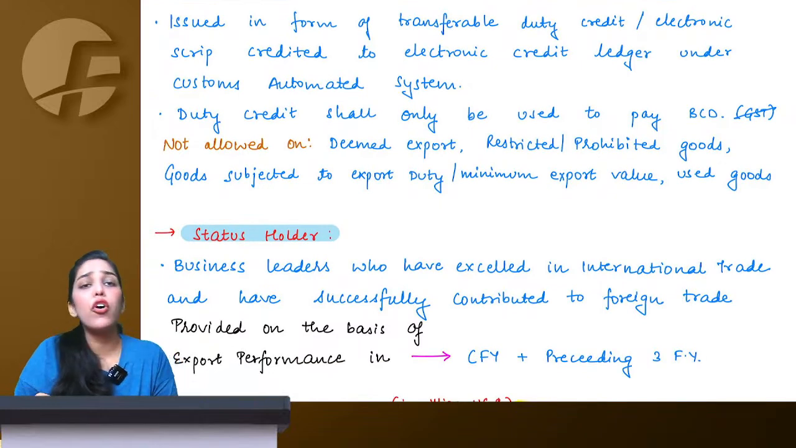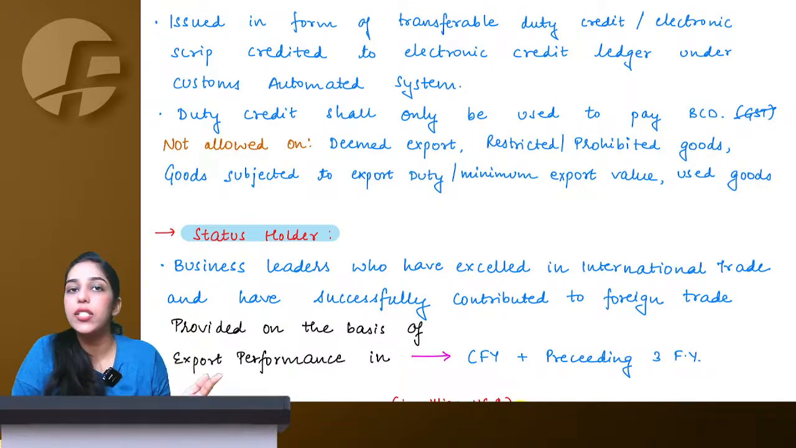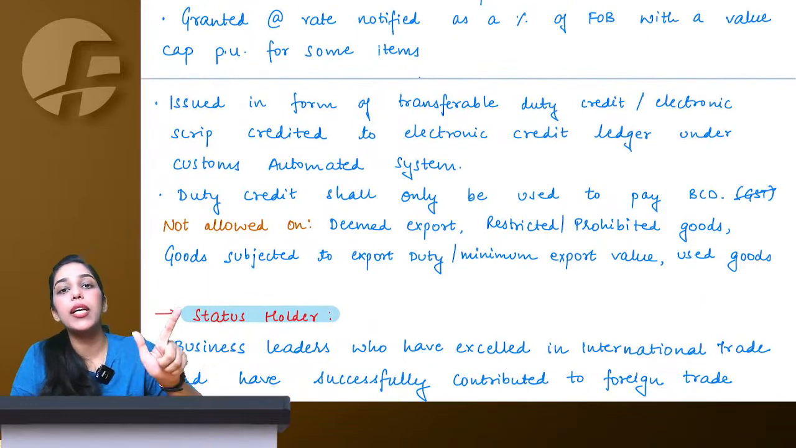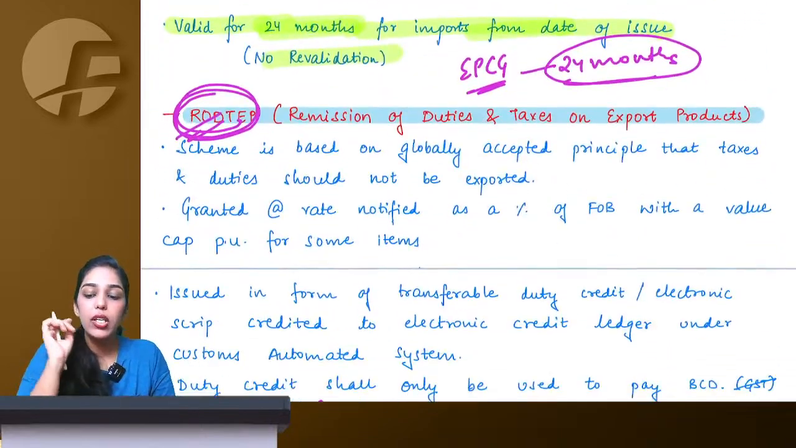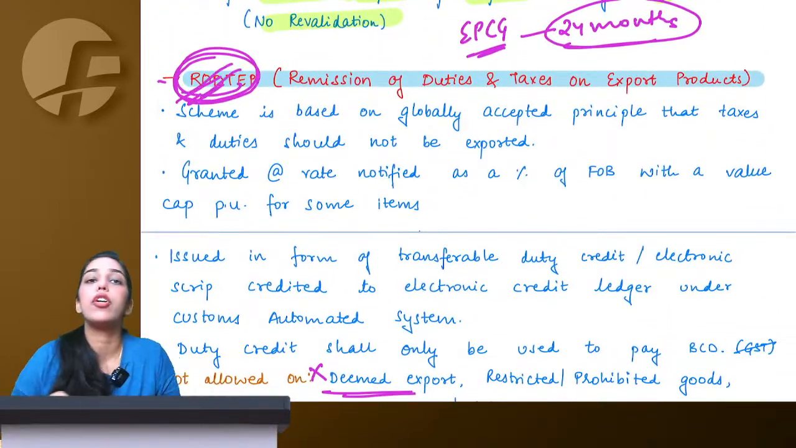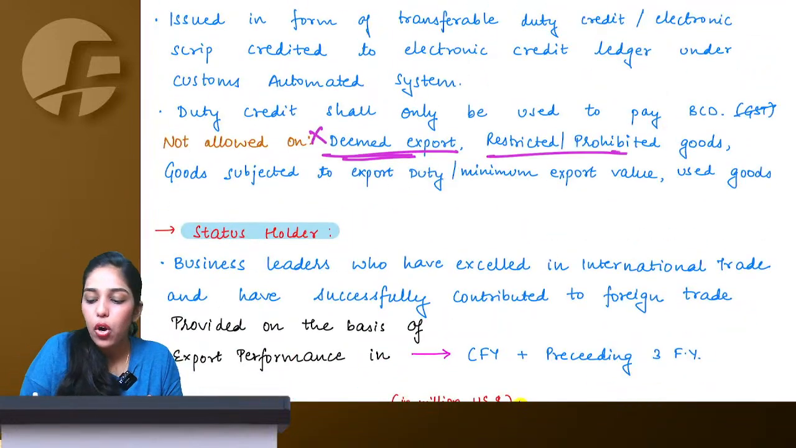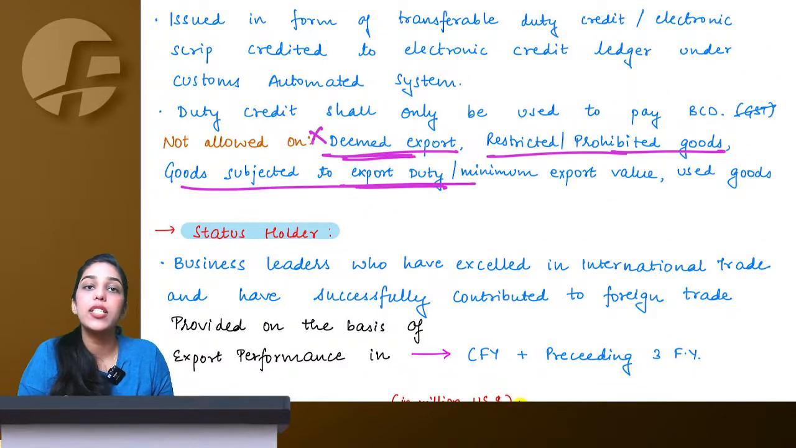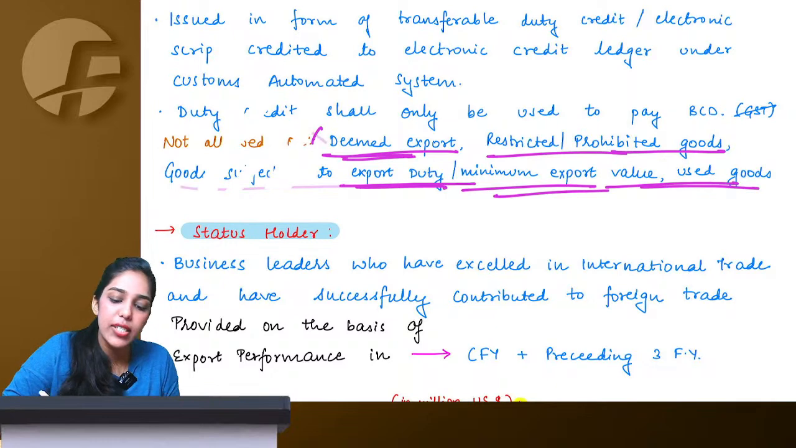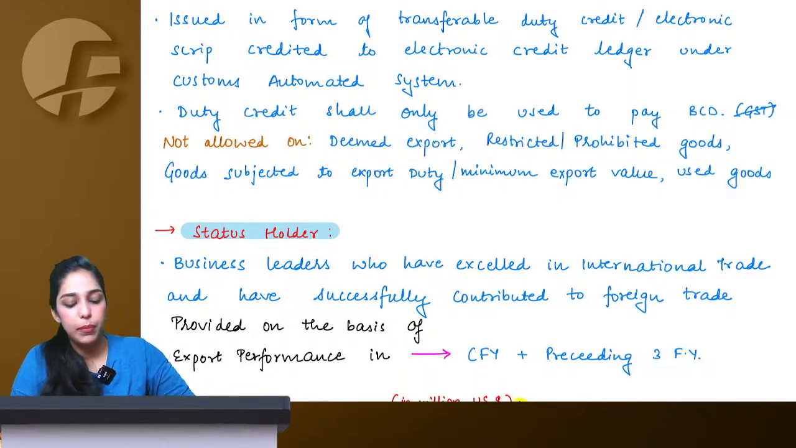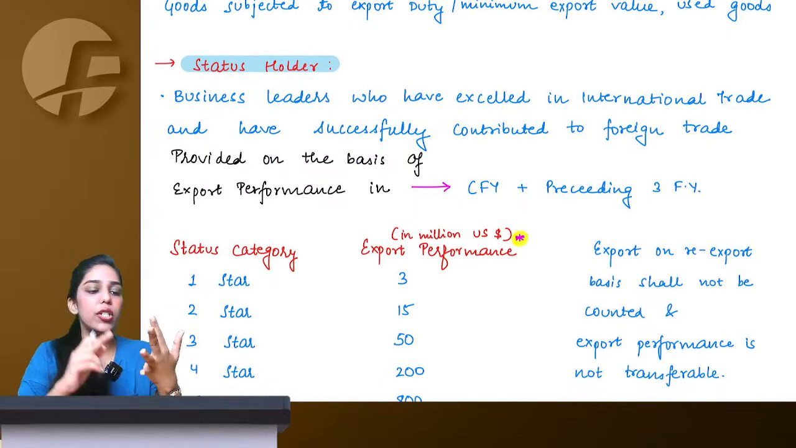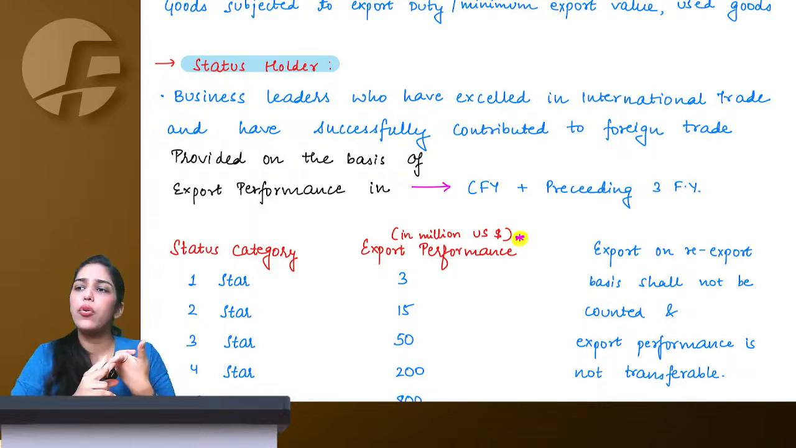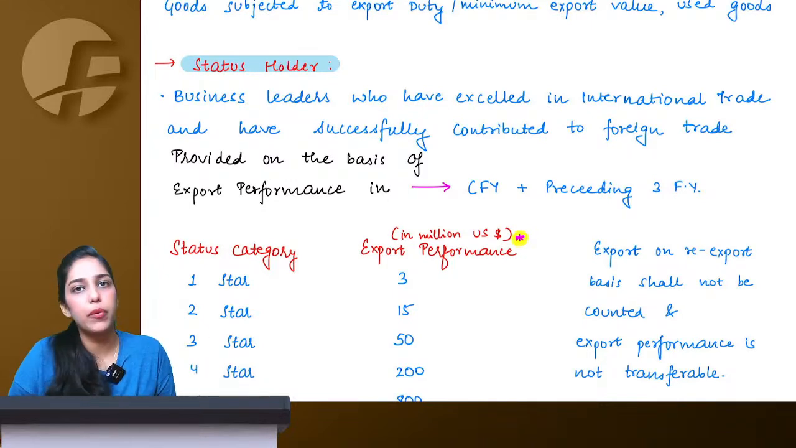Now, for the advance authorization, DFIA and EPCG scheme, we had seen that export as well as deemed export both were allowed. But under RoDTEP, deemed export is not allowed. Means only if you are doing real physical export, then only you get the benefit of RoDTEP scheme. So it is not allowed on deemed export or restricted or prohibited goods or any goods which are subject to export duty, means anyways we are not trying to promote that particular good, or some minimum export value used goods. So in all of these cases RoDTEP benefit is not available. Now this was all about the schemes that we had to study: advance authorization, EPCG, DFIA and RoDTEP, and I think we've understood the clear distinction between all four of them.